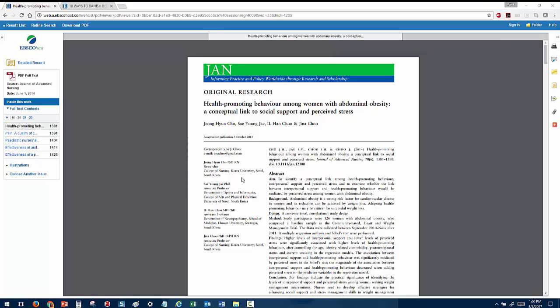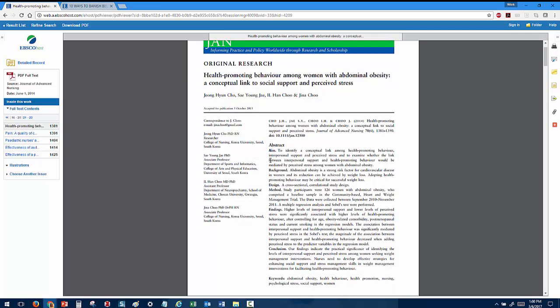As we keep scrolling down, you'll see that there aren't a lot of bright colors or catchy headlines. Instead, what we see right here in the center of the screen is an abstract, or a summary of what the article is about, including very specific information: the purpose, the aim of the study, background information, a study design, a method, findings, and a conclusion. So right here you've got literally a summary of the entire study.